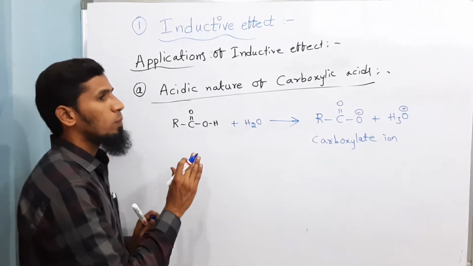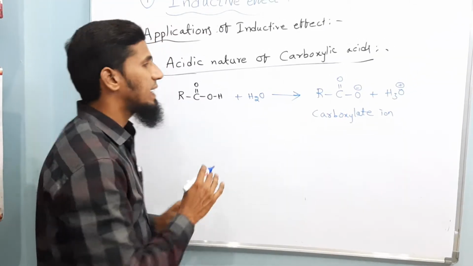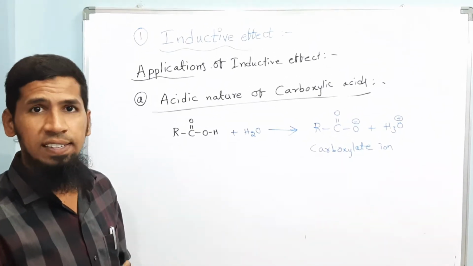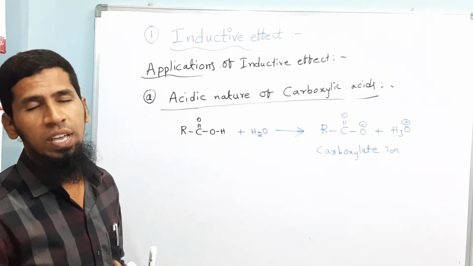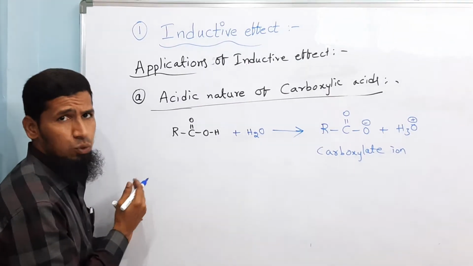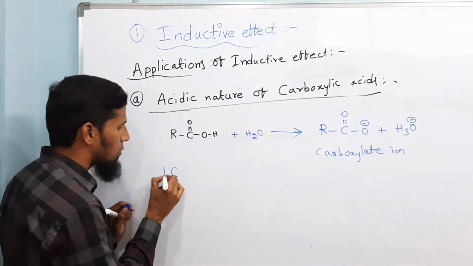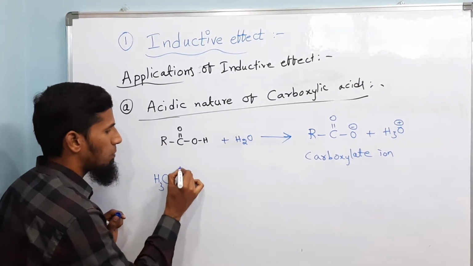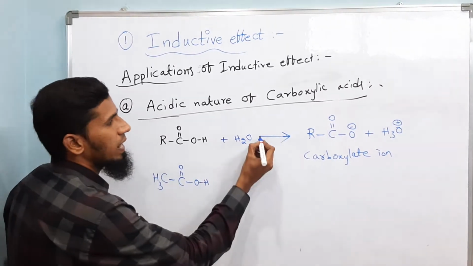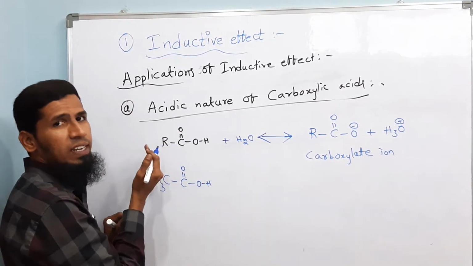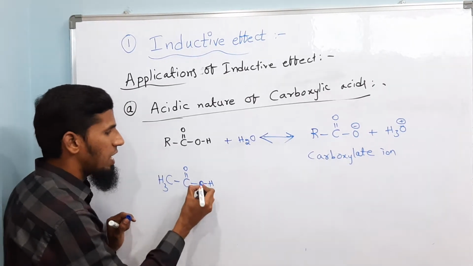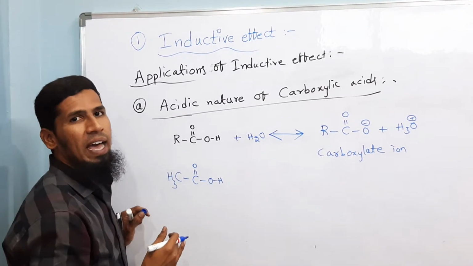So let us see how these carboxylic acids can be considered acidic in nature, why they are behaving as acidic, and how they can donate the proton. For example, I will be explaining it with the best example. I am taking the alkyl group as CH3, C double bond OH. It is a reversible reaction because it can again give back the carboxylic acid and water. So before going to make you understand this particular concept, let us take acetic acid or ethanoic acid.